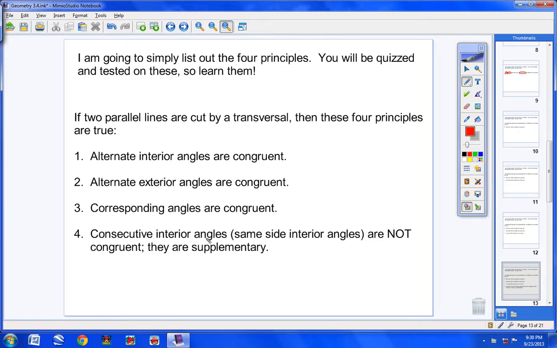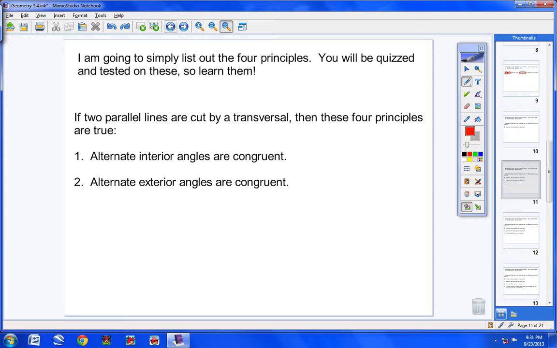Consecutive interior angles, or as this book calls them, same side interior angles, are not congruent. They are supplementary, not congruent. So now you see why during the last 2 class periods I've really hammered home these terms: alternate interior angles, alternate exterior angles, corresponding angles, and consecutive interior angles. I've really felt like it was very important for you guys to know these terms.